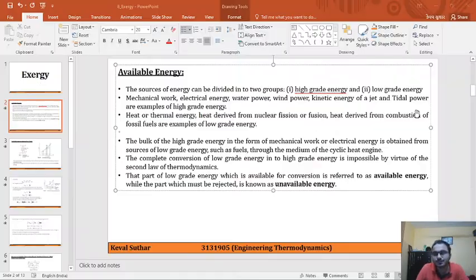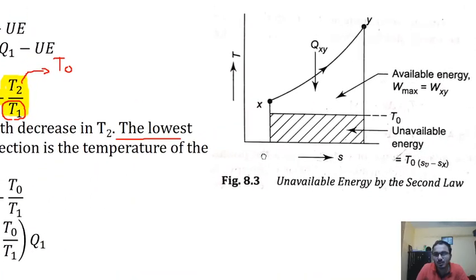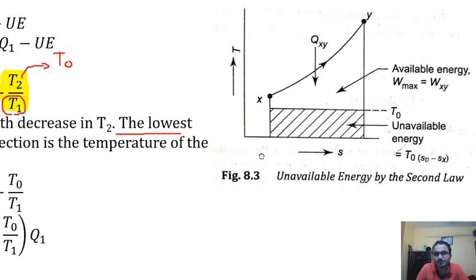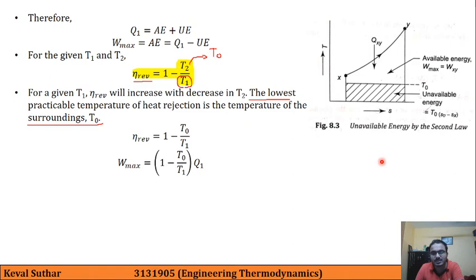In this figure, it is a TS diagram and we are having a process which is going from state X to state Y, and it is providing the heat Qxy, and here there are two portions which are shown. First is available energy, which is W max is equal to Wxy, and second is unavailable energy, that is T0 into Sy minus Sx.